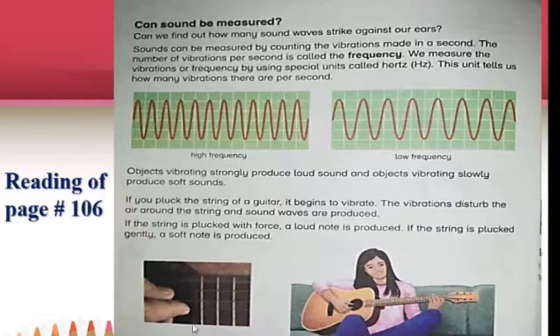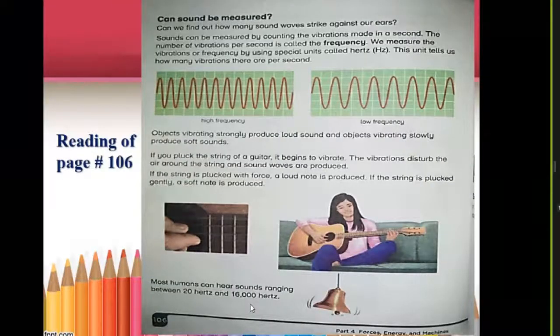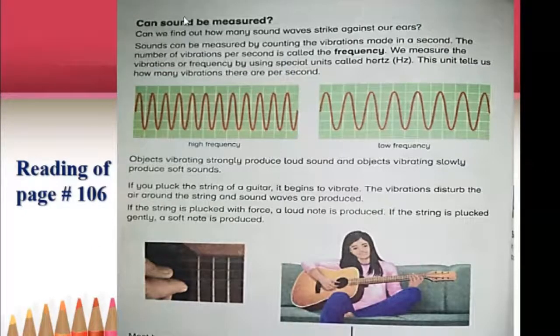Getting it? High frequency means more waves are passing or produced in a second, and low frequency means fewer waves are passing in a second. Getting it? And what is the unit to measure frequency? The unit to measure frequency is hertz. Just like we measure length in meters and weight in kilograms, we measure frequency in hertz. That is denoted by Hz.